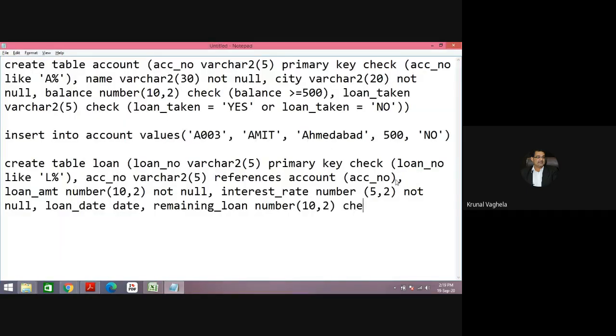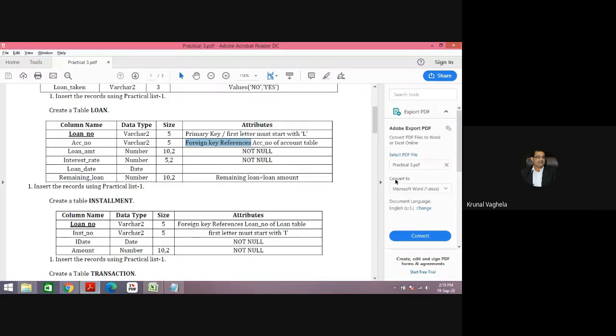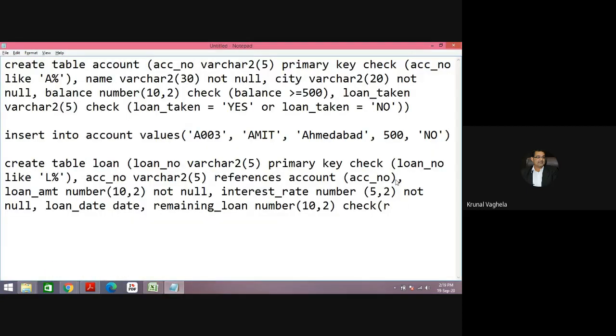So check. What is the constraint? Remaining loan should always be less than loan amount, so remaining_loan should always be less than loan_amt. This is the table. So one more thing I want to clarify over here.